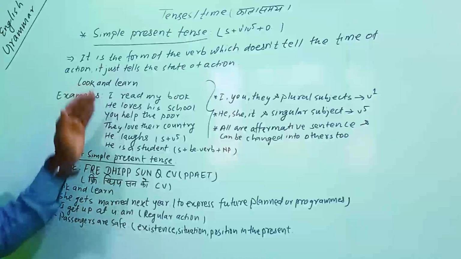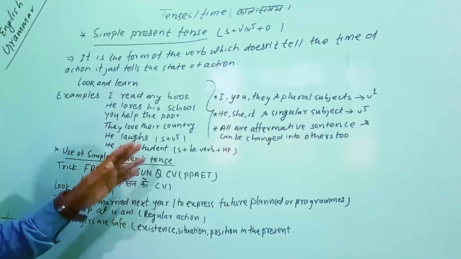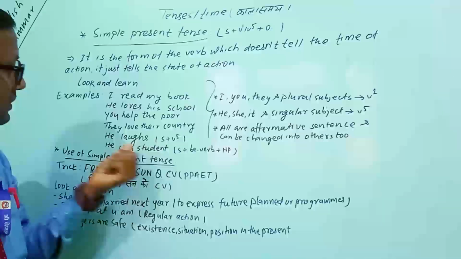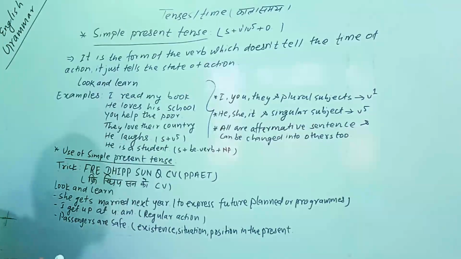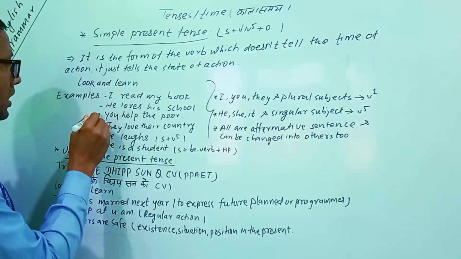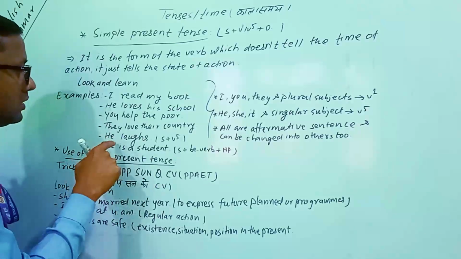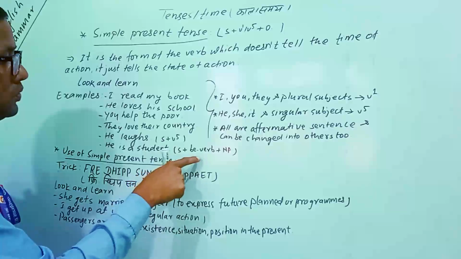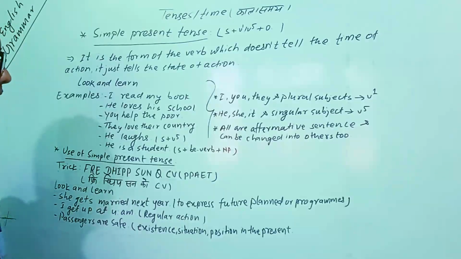So these examples are telling that we have followed this structure, as well as in these two sentences we got a different structure, that is subject plus verb 5, and here subject plus be verb plus noun phrase.